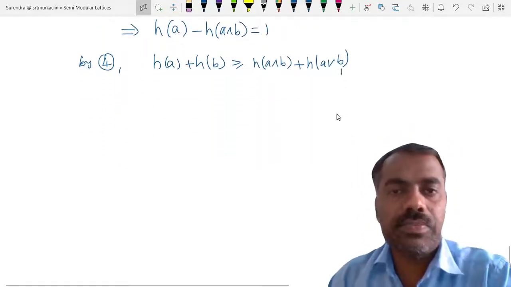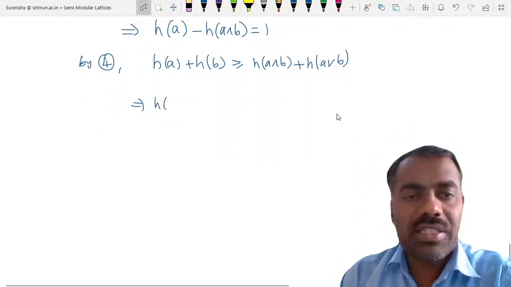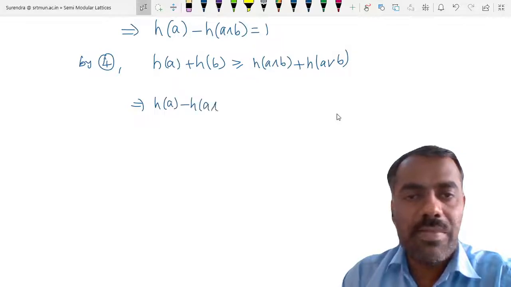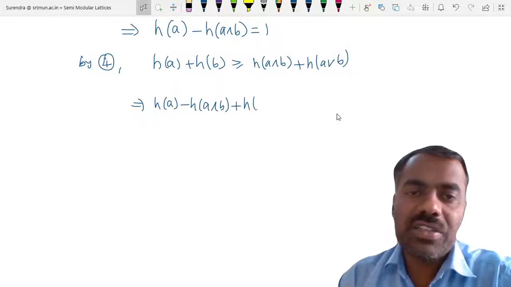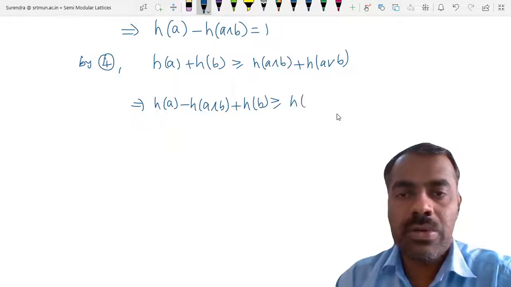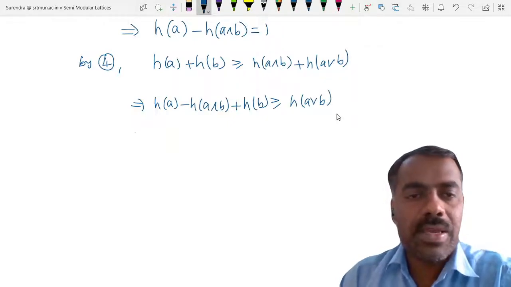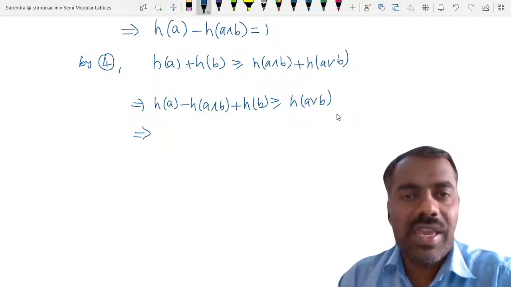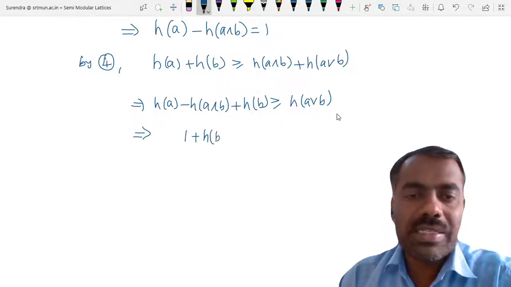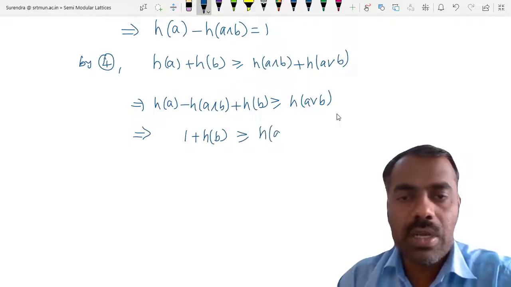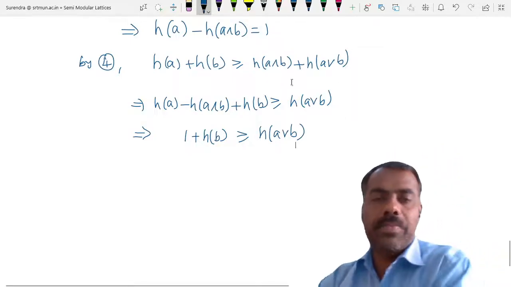This implies h of A minus h of A meet B plus h of B is bigger than or equal to h of A joint B. But h of A minus h of A meet B is 1, so 1 plus h of B is bigger than or equal to h of A joint B, right?